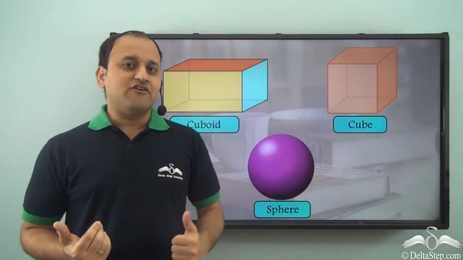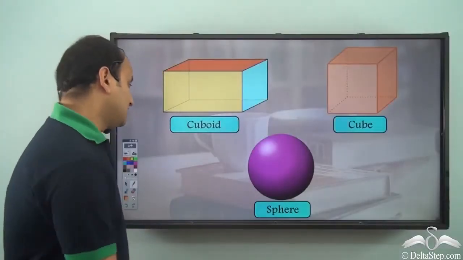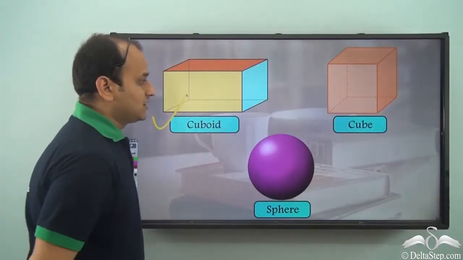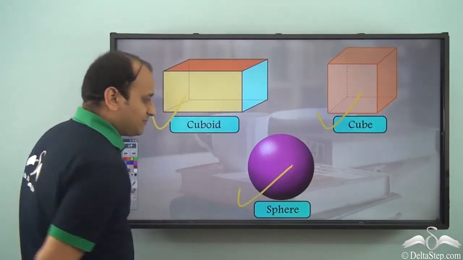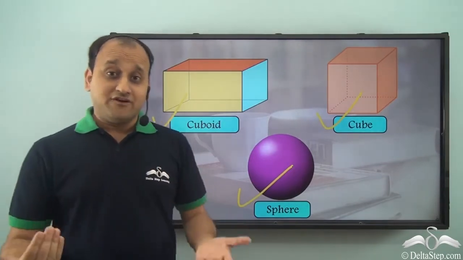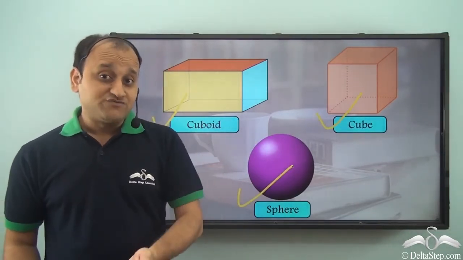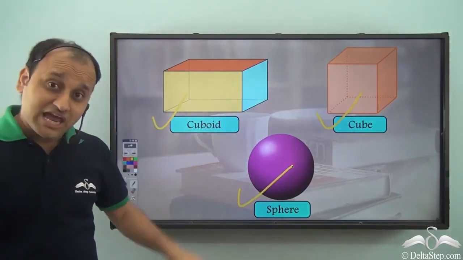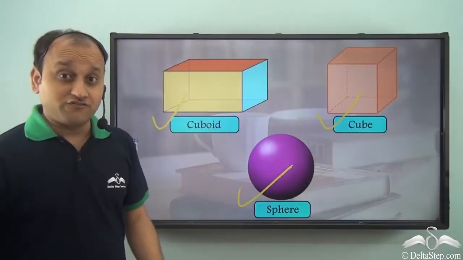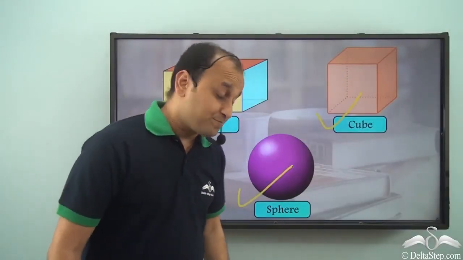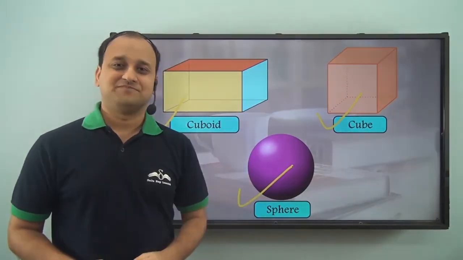So today we have learnt about three very important shapes, which are cuboid, cube and sphere. So whenever you see objects around you, try to identify which one of them has a cuboidal shape, which one of them has a cubical shape, and which one of them has a spherical shape.